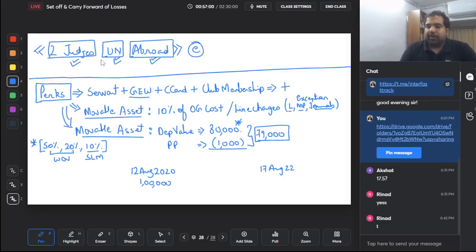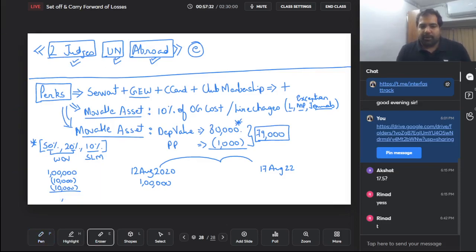So let's calculate the depreciated value. First, what is the original value? 1 lakh. How many completed years? 2020 to 21 and 21 to 22. 2 completed years, so 2 years I have to apply depreciation. Is this a laptop with a memory, etc.? No. Is this a motor car? No. So 10% SLM, so 10,000 for 1 year and 10,000 for another year. So total value is 80,000. You are basically paying 1,000, so 79,000 is the perquisite value.